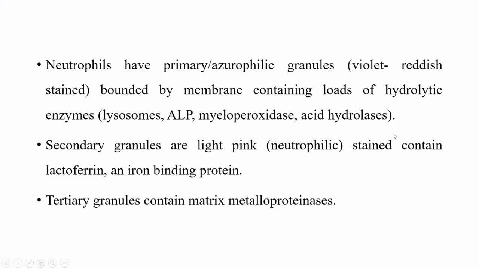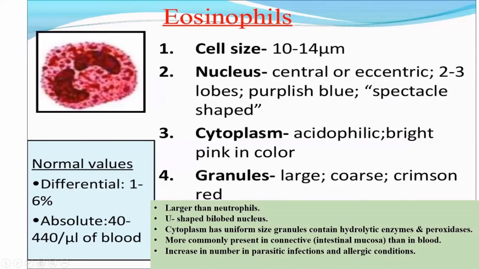Eosinophils are about 1 to 6% of the total leukocyte count present in the blood. It ranges from 40 to 440 per microliter of blood. They are larger than the neutrophils. They have U-shaped bilobed nuclei.